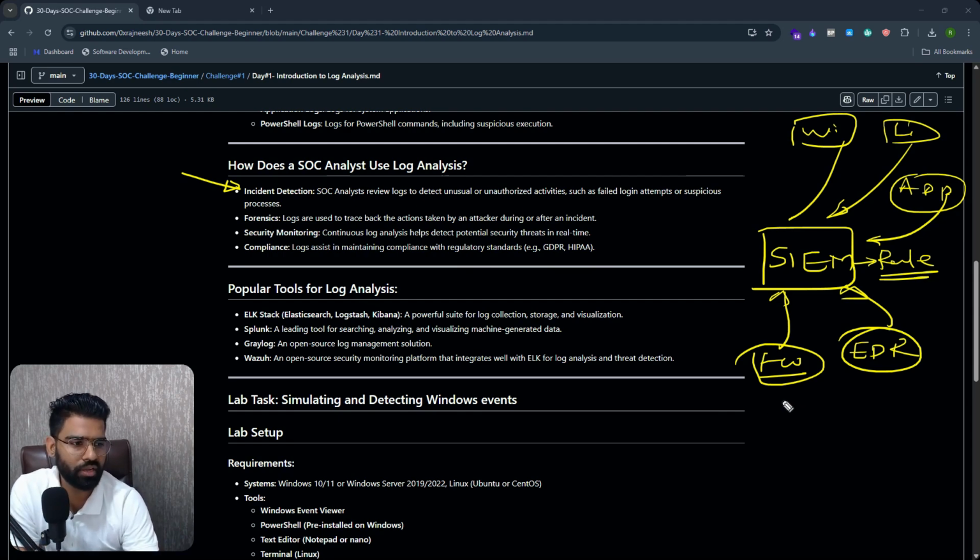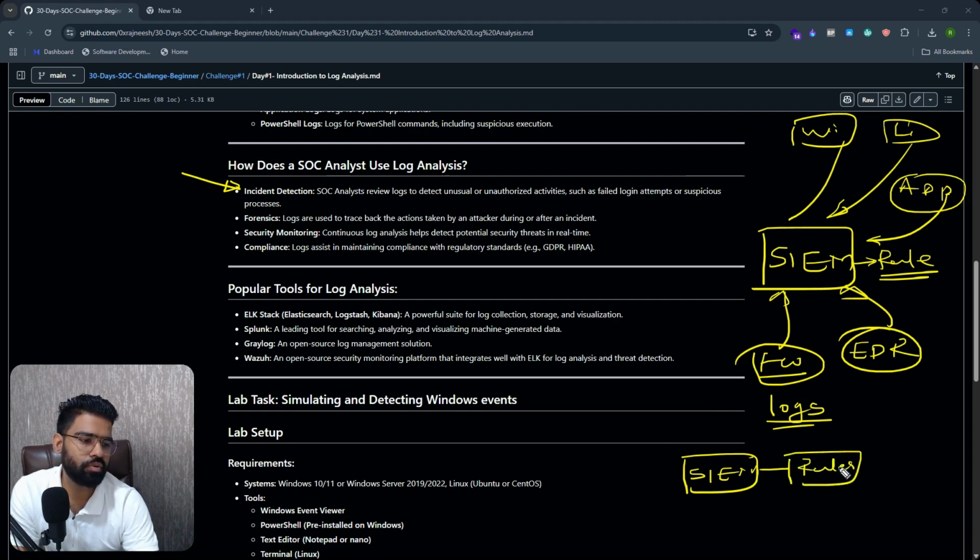Let me tell you one more time. You have logs, and this is your SIEM solution. On the SIEM solution, there are different rules. When a specific log matches with an existing rule created on the SIEM solution, it will generate an alert.